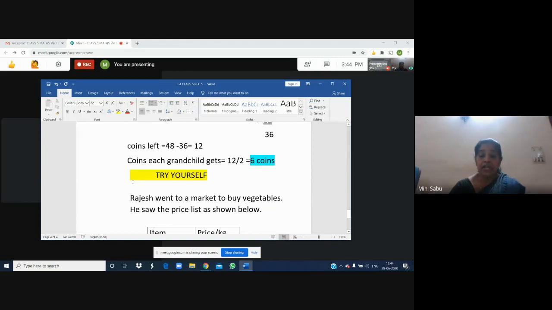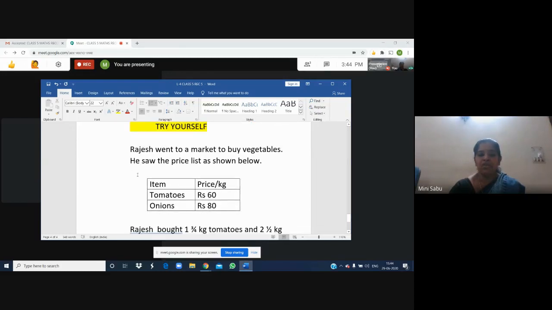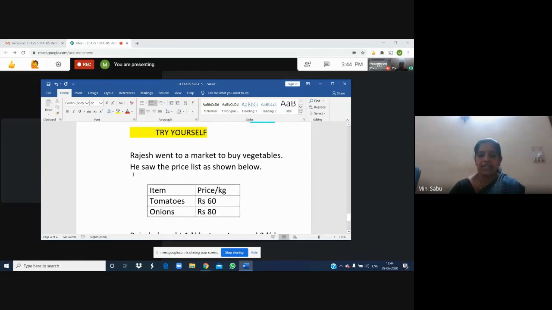See, these are problem solving sums where fractions are involved. This is what I told you in the beginning. Fractions are very useful in our daily life. Every day we come across fractions when we do some purchasing, some shopping, or whatever. Now try yourself. There is one question for you to try yourself. I am not going to give you the answer for this question. I will just explain it once again and leave it.